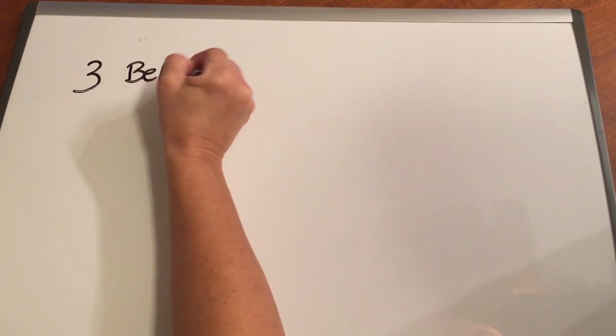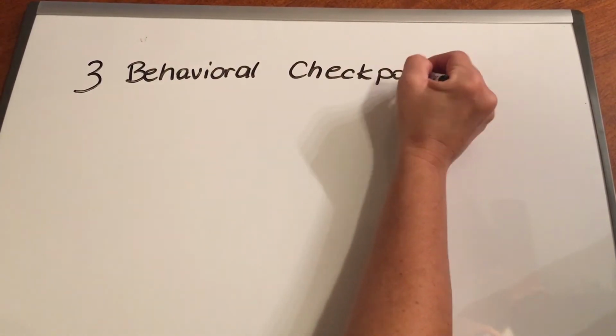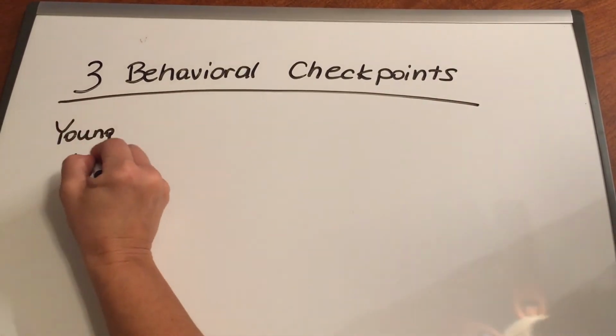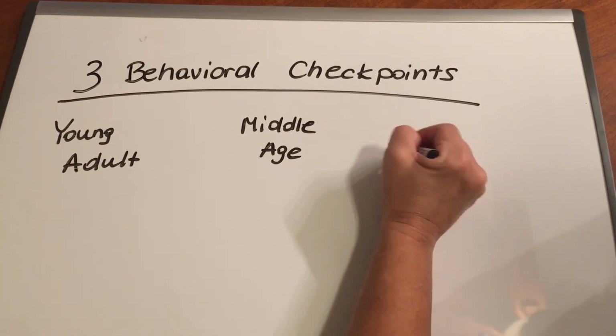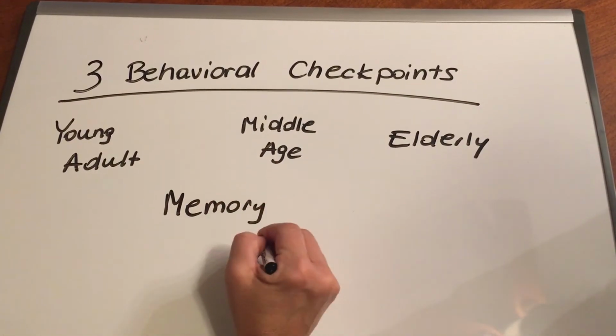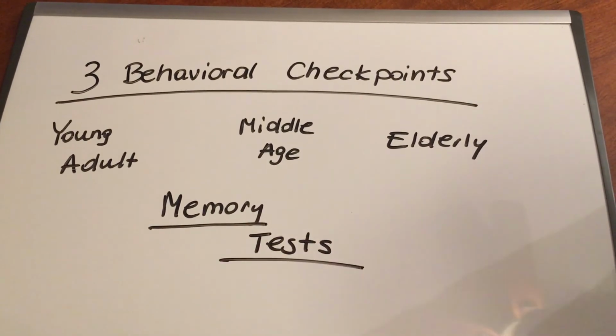This will be a long-term experiment and there will be 3 behavioral checkpoints: a young adult, middle-aged, and elderly. We will design memory tests to see if symptoms appear and then directly compare those results between each set of twins. We will also monitor their behavior as they age to see any changes in normal schedules.